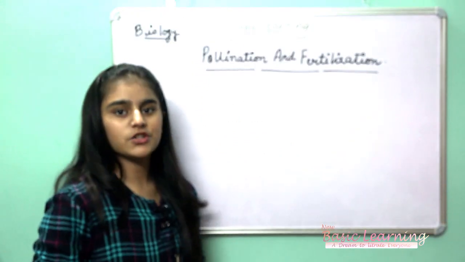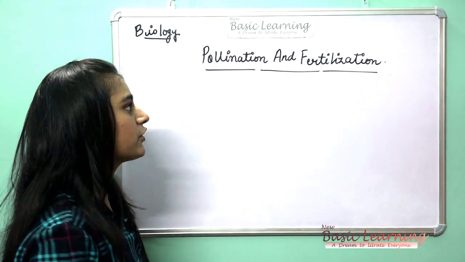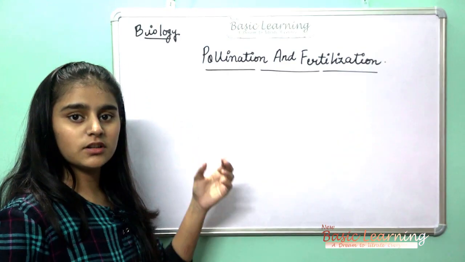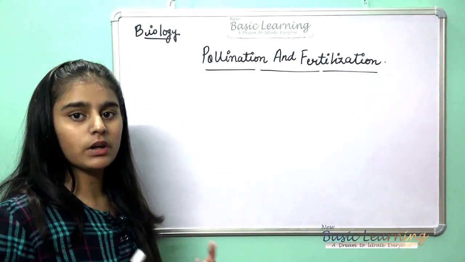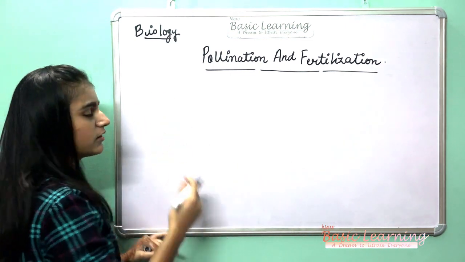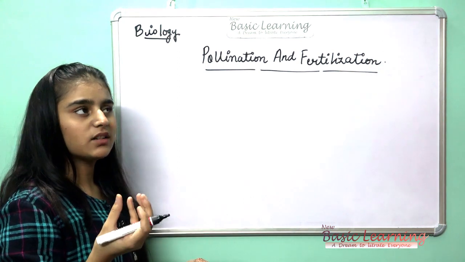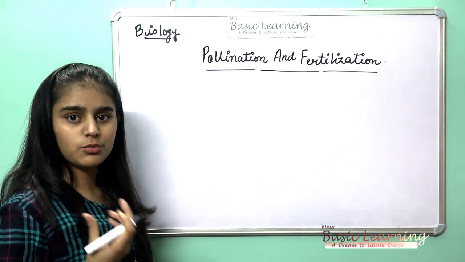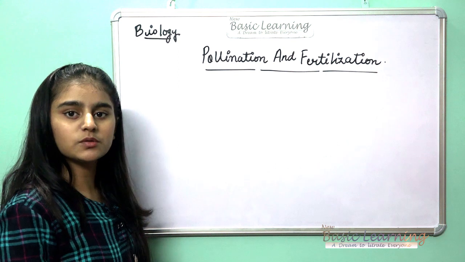So for pollination, how can you define it or understand it? Let's see. The common definition of pollination you have heard before also, in the 7th and 8th also.